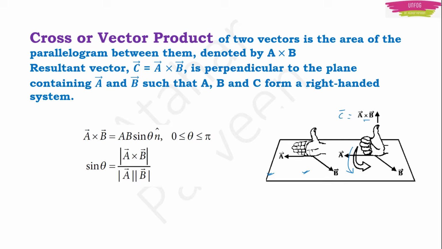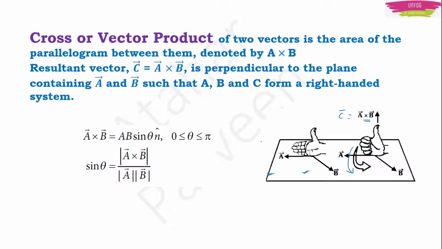This will be equal to A cross B. Okay. See, your thumb is going upwards, right? The thumb which is going upward is your vector C. That is nothing but A cross B. But the curling, from where you started and where you ended, it is moving from A to B.